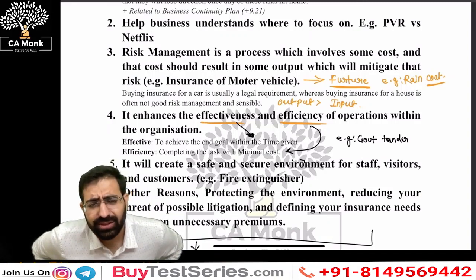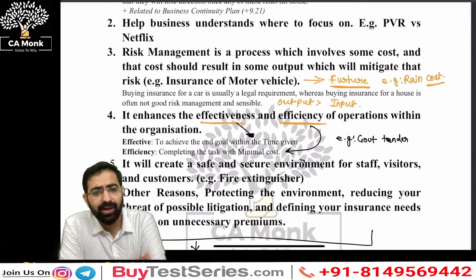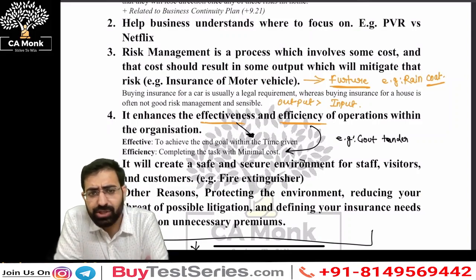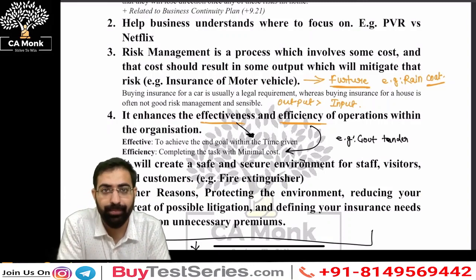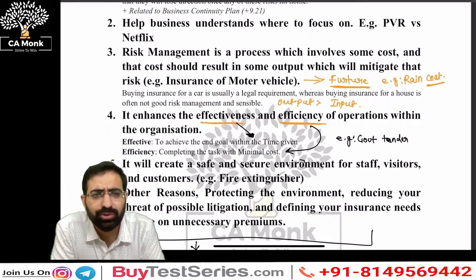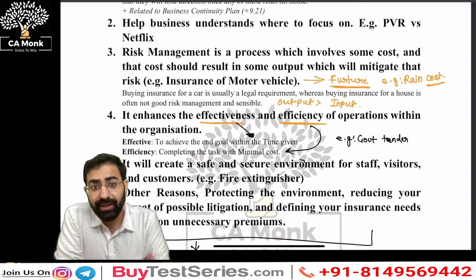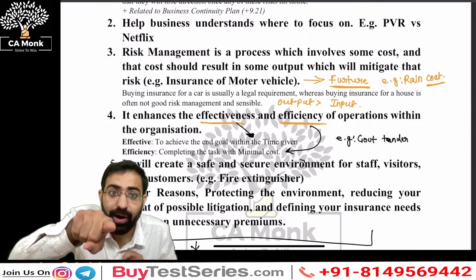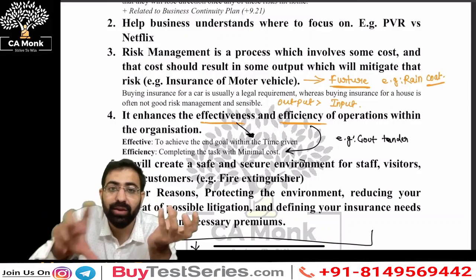Sir, just a small question. Say, for example, I want to take an insurance for my bike. My bike costs 50,000 rupees. How much insurance amount do you pay? Do you pay 50,000 to an insurance company? No. You pay around 1,000, 2,000 or 3,000 bucks, depending on the value of your bike and the conditions and all the stuff. Sir, do you pay the equal amount? No. You pay the lesser amount, to gain what? To gain somewhat more output.